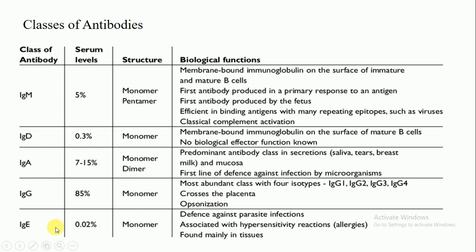The IgE antibody is associated with hypersensitivity reactions or allergic reactions, and is found mainly in the tissues. Its biological function is that it is directly associated with hypersensitivity reactions like allergy, and it defends against parasitic infection. And this is the end of the chapter.